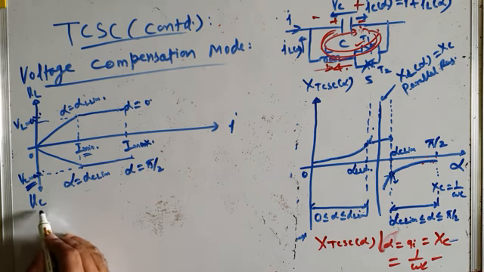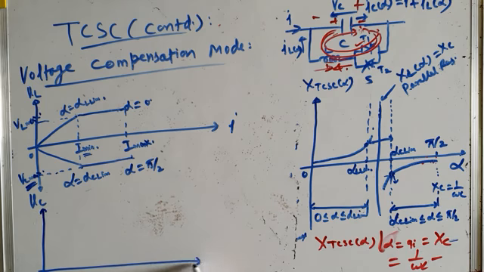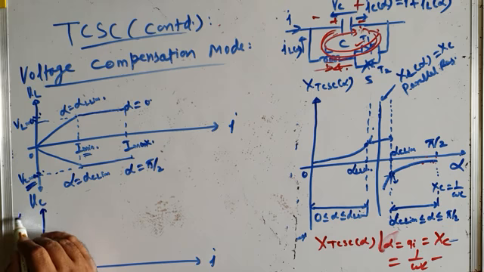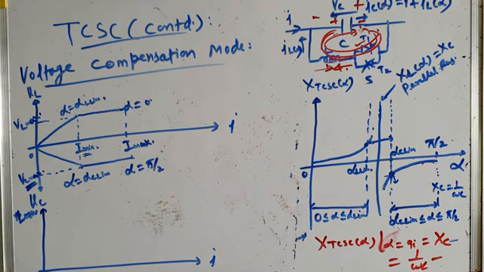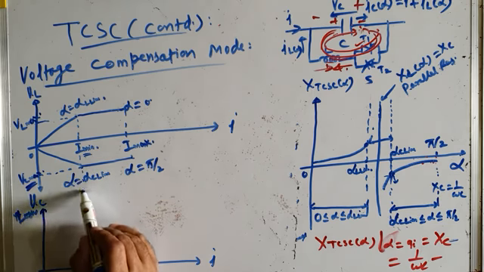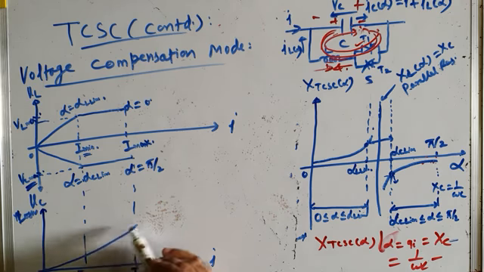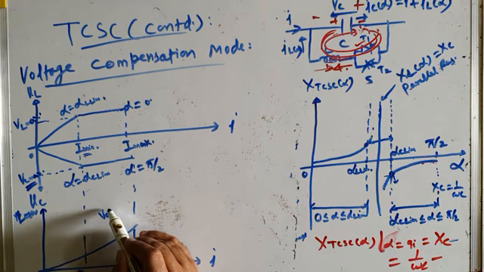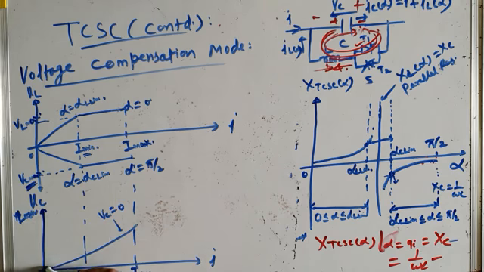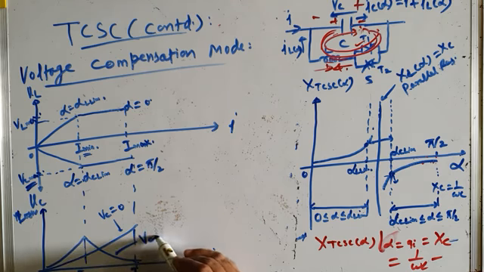Now what about the losses? If you want to, this is current versus percentage losses in this TCR, TCSC. This is I min, this is I max. Your losses will be like this. This is if VC is equal to 0. Otherwise losses are like this. This is if VC is equal to VC max.